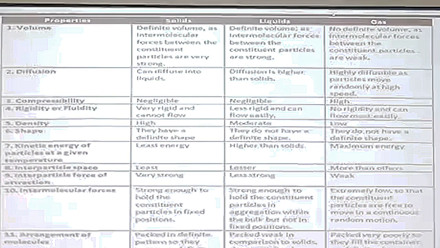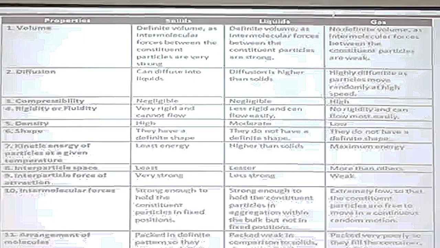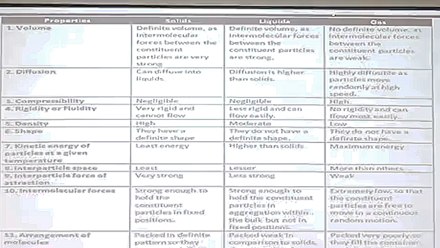Then we can talk about rigidity and fluidity. Solids are rigid, liquids and gases are fluids. Then we can talk about density. As the particles are compactly packed in solids, their densities are very high. In case of liquids, it's moderate, and in case of gases, density is very, very low. Then, as I have already discussed, the spaces between the particles, the movement of the particles, and that is why the forces of attraction between the particles.